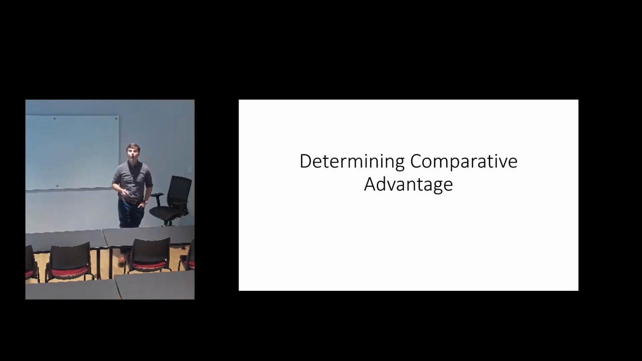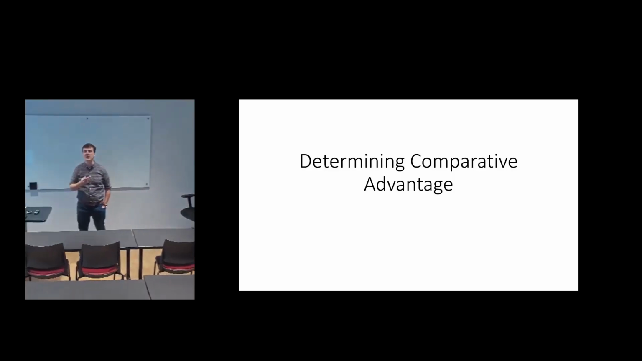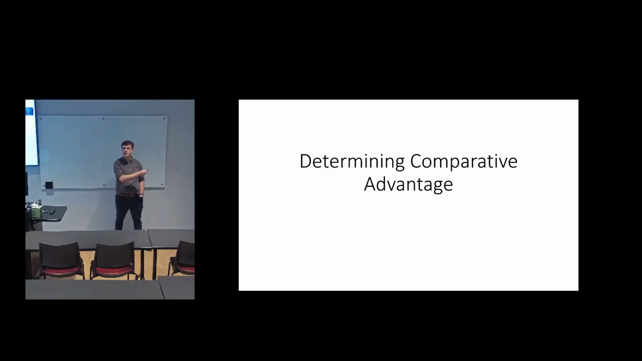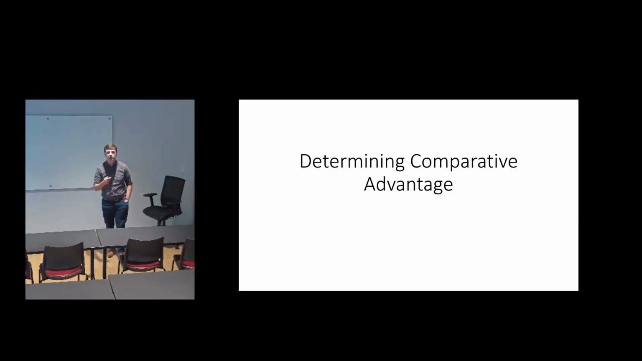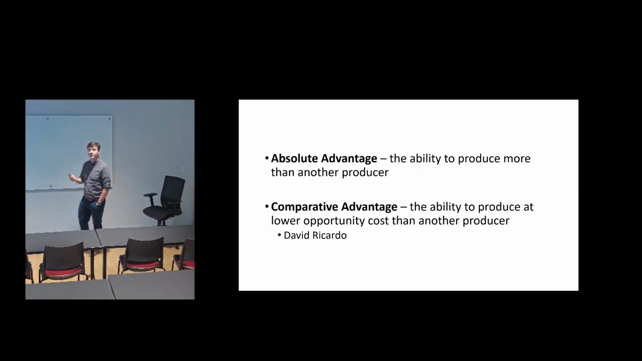So how do we know who ought to produce something? Said another way, how do we decide who should specialize in the production of one good or another? Well, the answer, of course, is comparative advantage. But in order for us to know who has comparative advantage, we have to first know what it is.